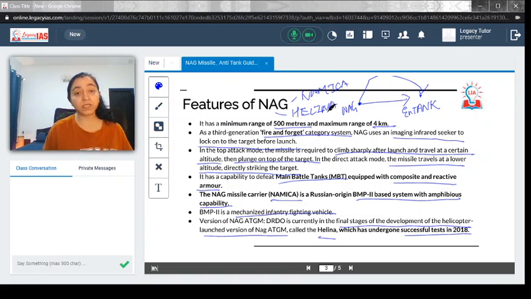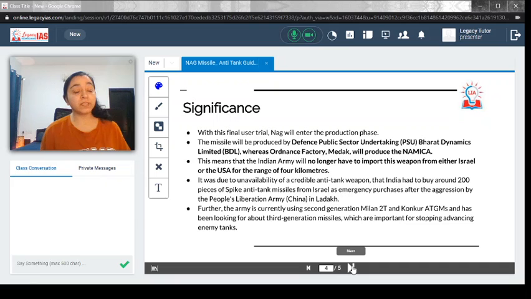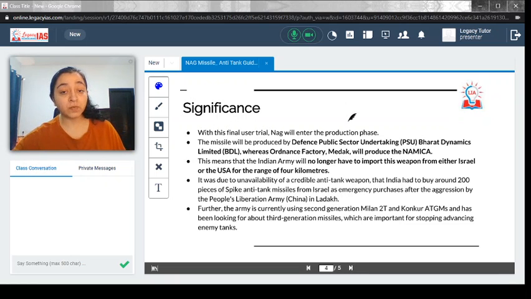So these are the few major things that you need to know. Apart from that, nothing more is needed over here. Let's move forward. What is the significance, now that we have even done the final user trial? What does it actually mean? So after the final user trial, NAG will enter the production phase.